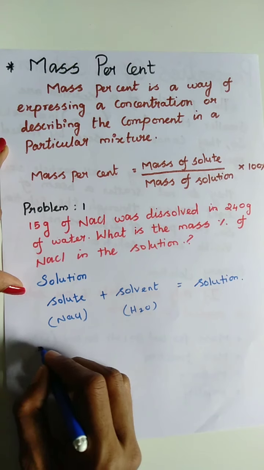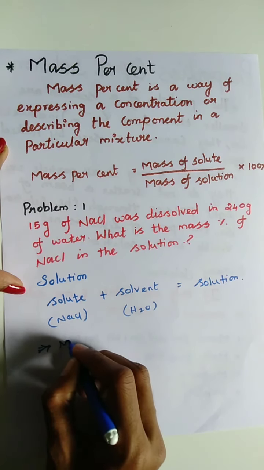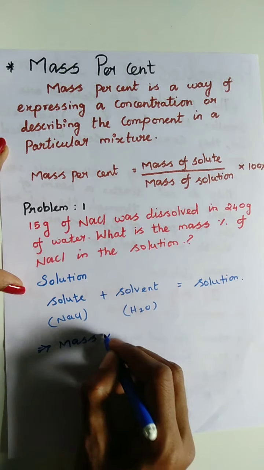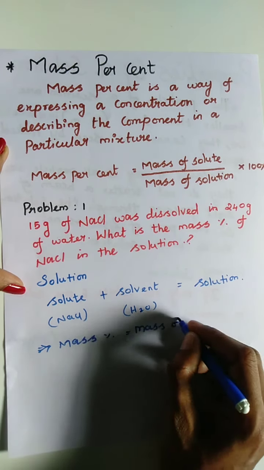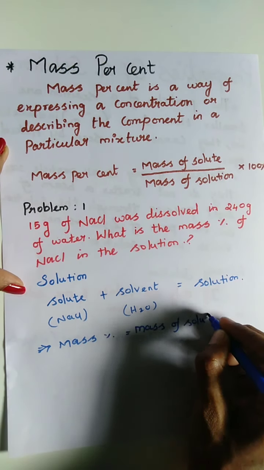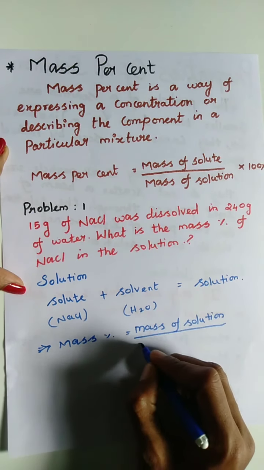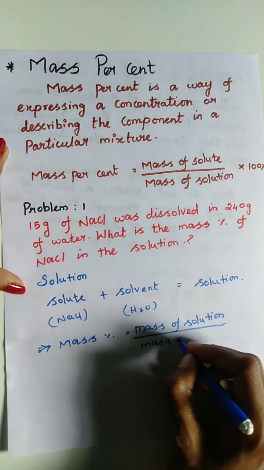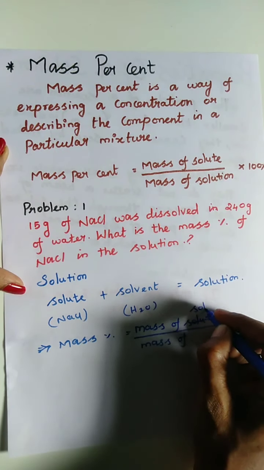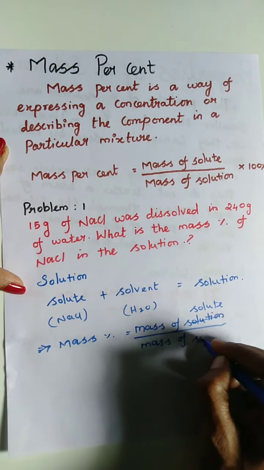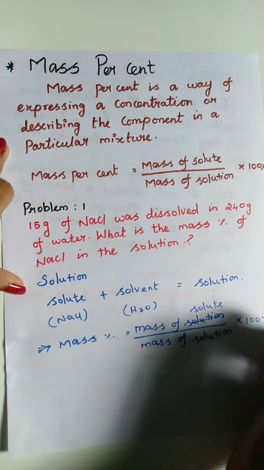That is, here solute will become here solution, multiplied by 100%.